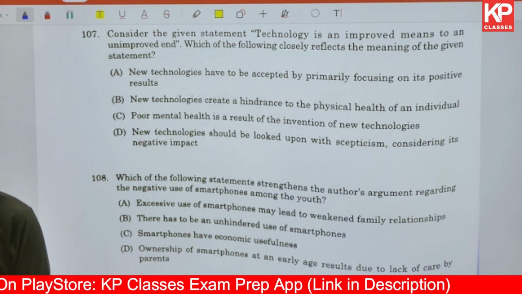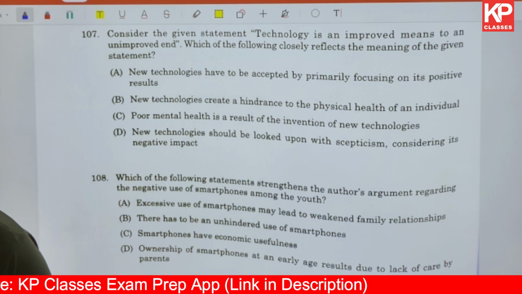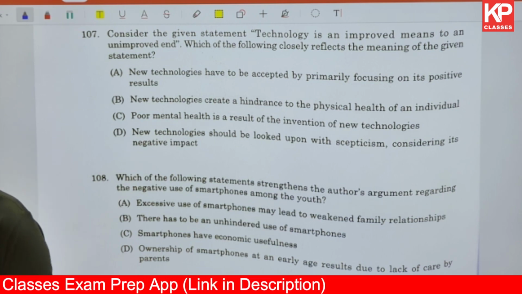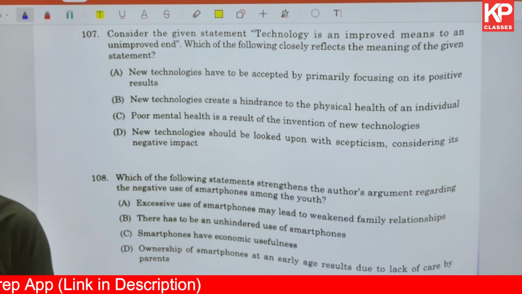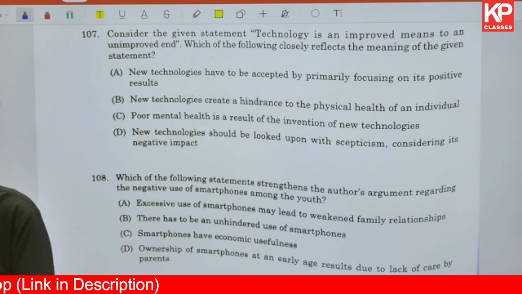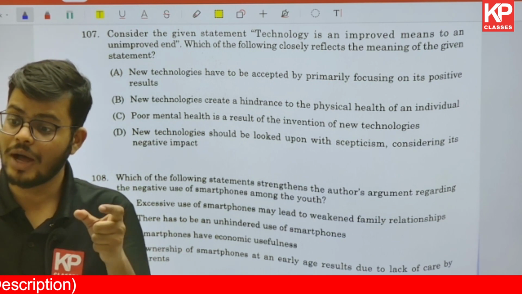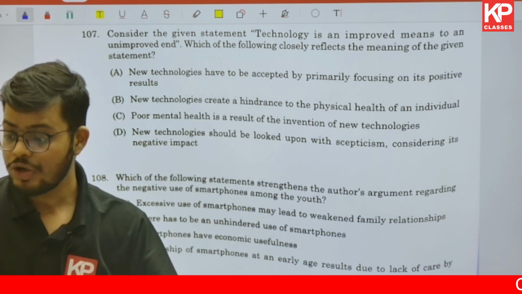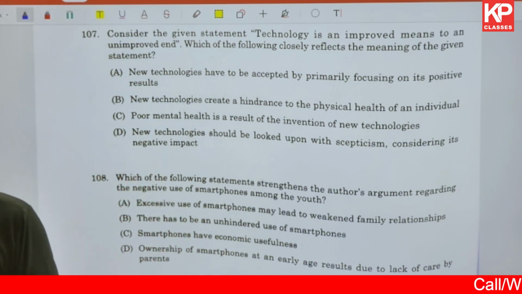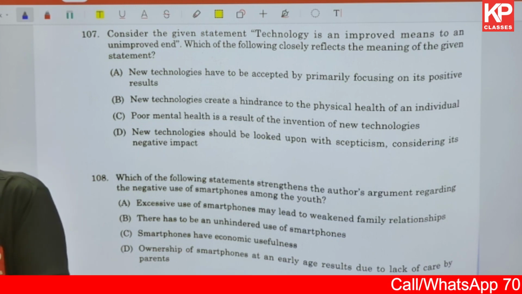Now it says, the first one says new technologies have to be accepted by primarily focusing on its positive results. The second says new technology can create a hindrance in the physical health of individual. Poor health is a result of an invention of new technology. So there are many aspects, but B and C are wrong. Now we need to discuss the first or the third one or last one.